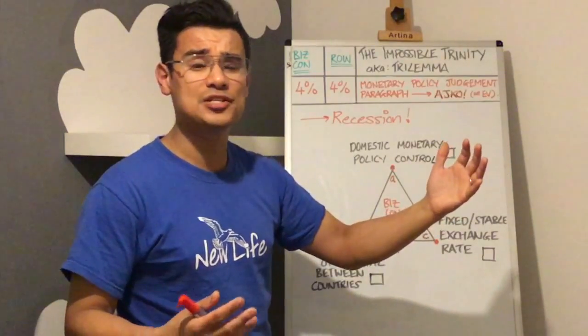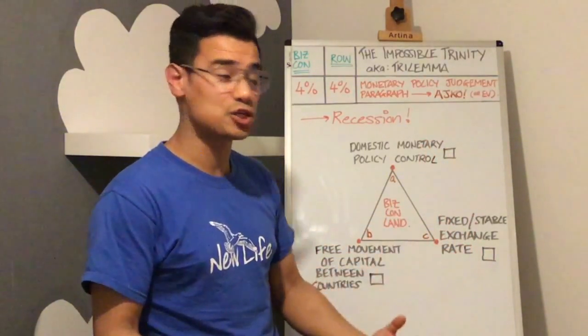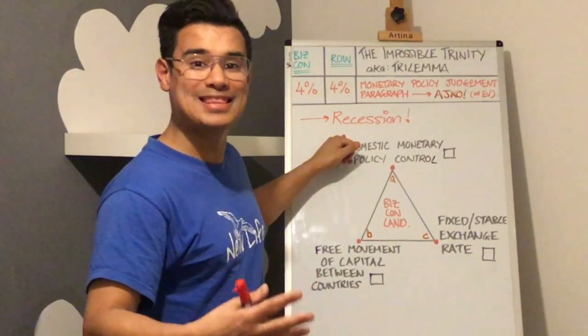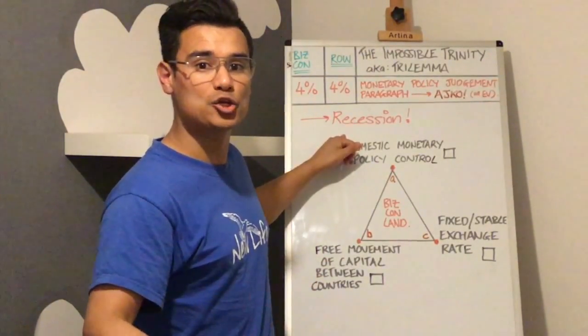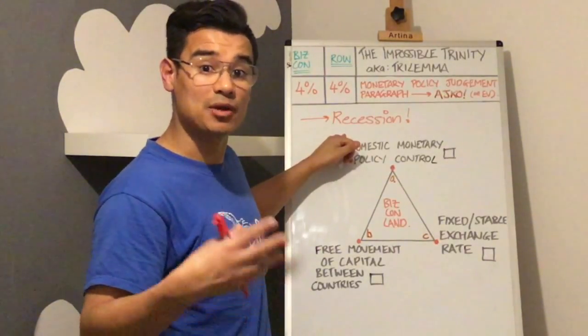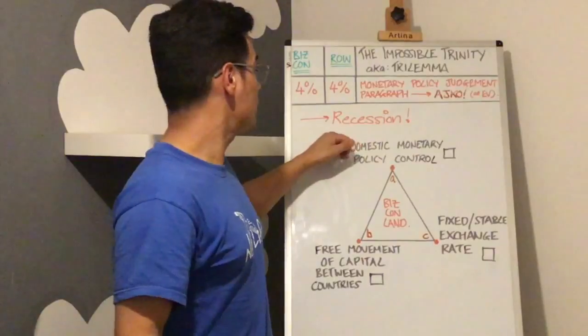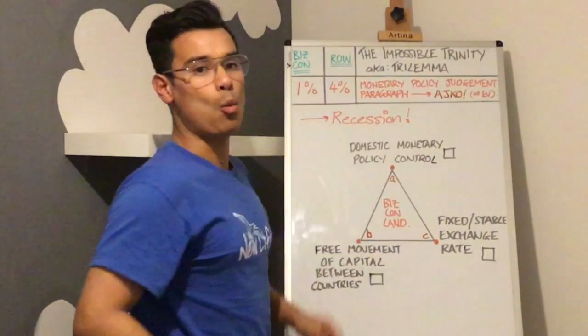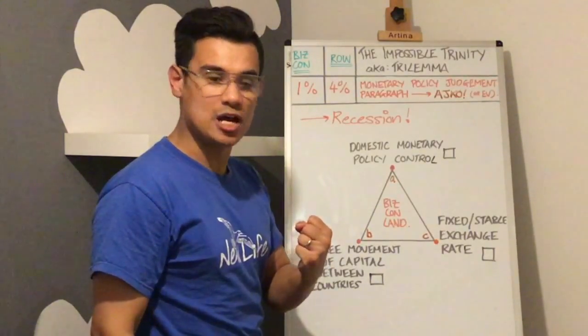However, now it has a recession, and because of that they need to stimulate their economic growth through monetary policy. So they do that, lowering their interest rates, some conventional monetary policy. They lower their interest rate from 4% to 1%, really going to boost that economy.